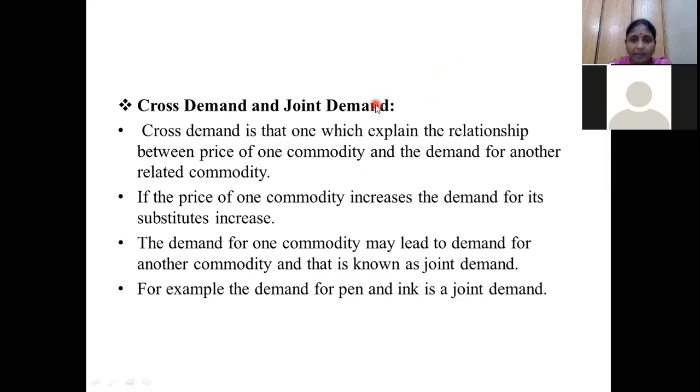A and B are called substitute products. A is for the same purpose and B is also for the same purpose. If the cost of A increases, the demand for B, meaning the quantity demanded for product B, is going to increase.